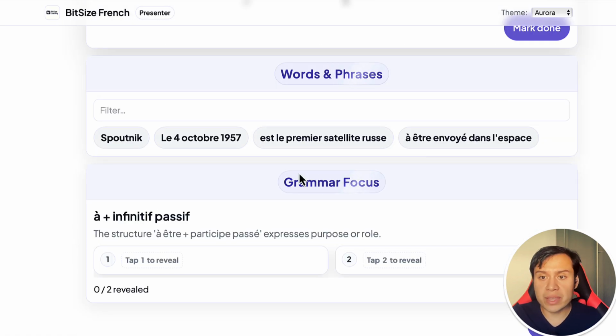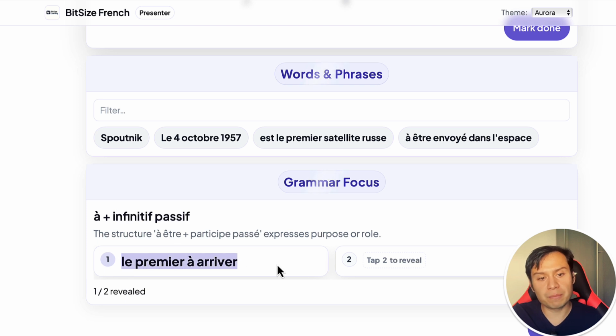So the grammar focus of this sentence is going to be à plus infinitive passive. We use this structure to express purpose or a role. For example, le premier à arriver. So the first to arrive.